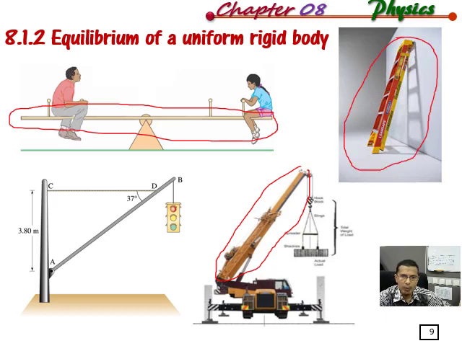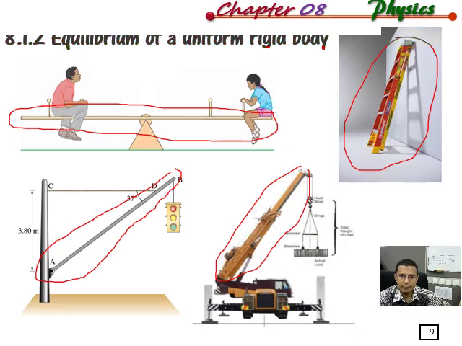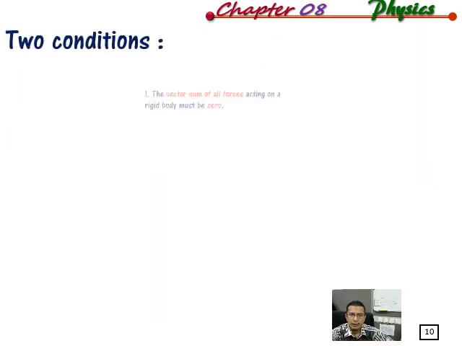And also the pole AB that supports the traffic light. All right, so these four systems are in equilibrium. So what is the condition for this rigid body to be in equilibrium? All right, there are two conditions.